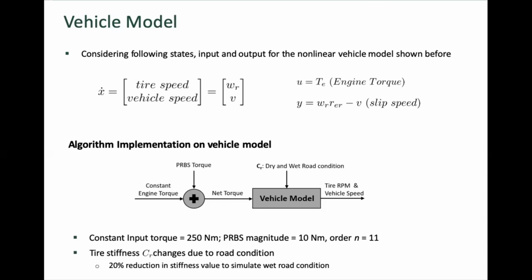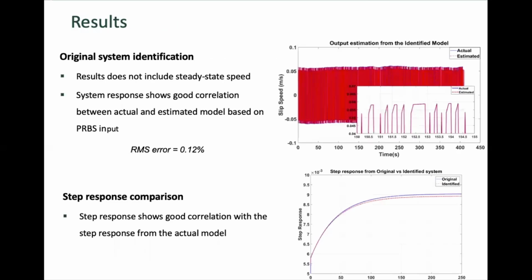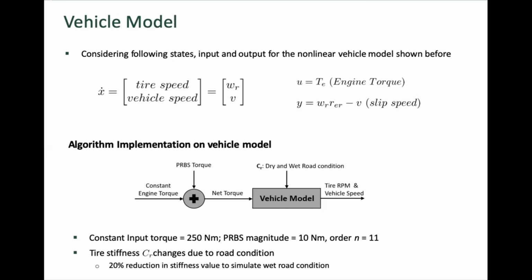In order to simulate different vehicle dynamics, we are changing the coefficient CR, like the tire stiffness changes due to road conditions. To simulate the wet road condition, we are reducing the CR value. With this, next I'll talk about the system identification we performed using the approach.